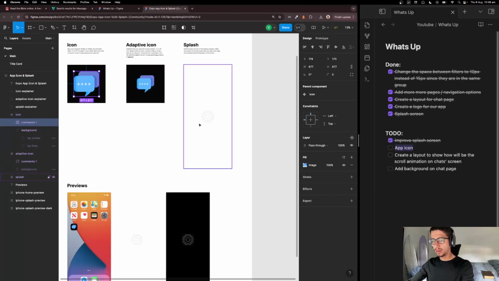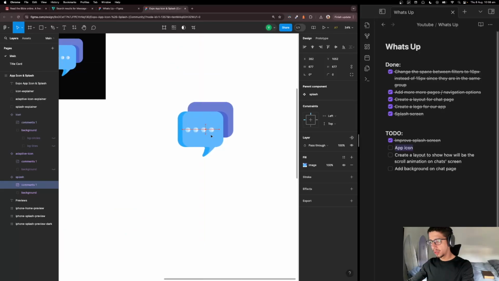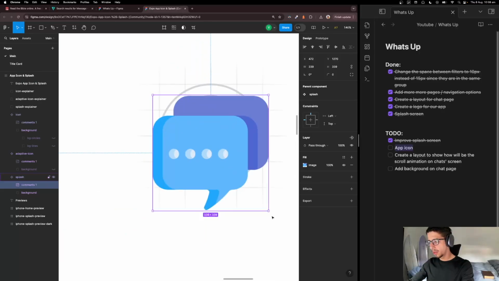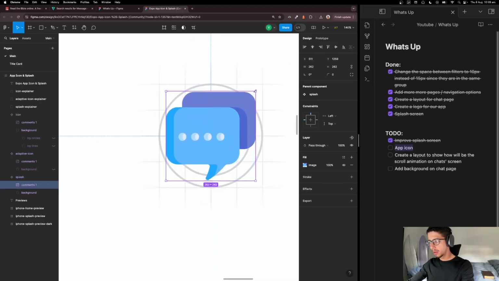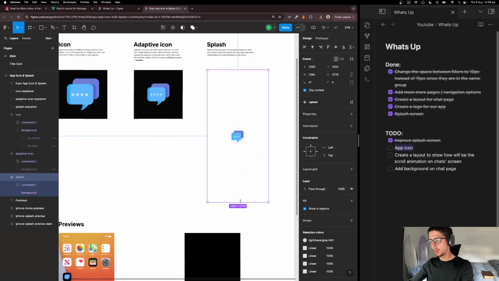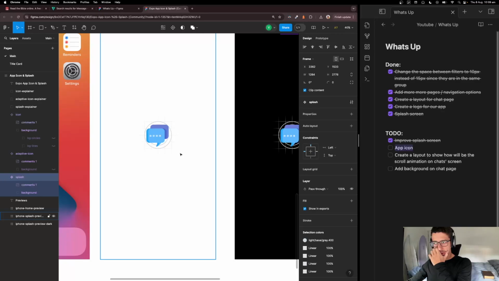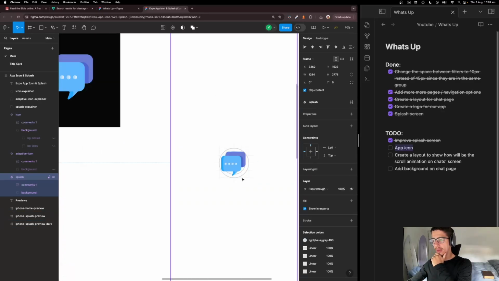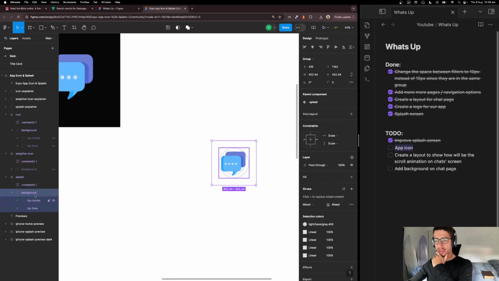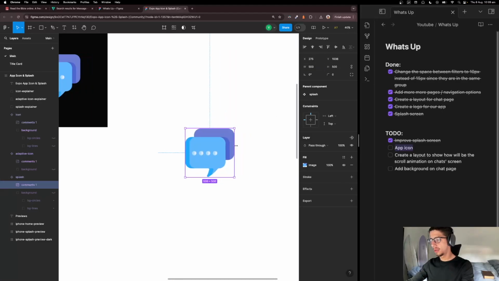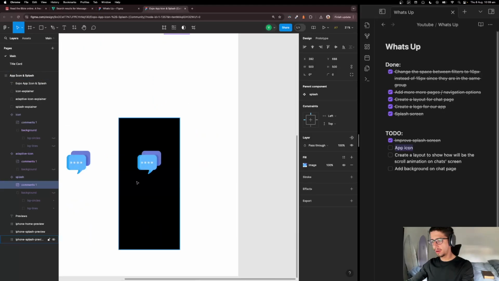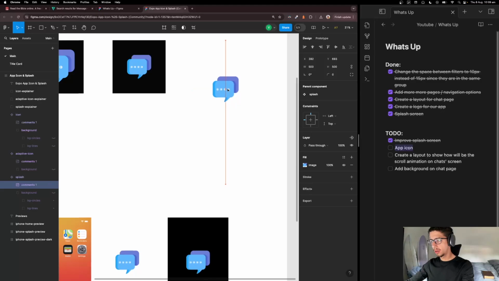We just need to copy the icon, come here, paste, and in the middle we will need to put that inside these as well. Maybe smaller, like this. Yeah, let's see. Maybe it's too small, guys. For this splash screen, I don't use to respect this size of the circles. So what I'm going to do is just ignore that. Let's put like 500, and let's find the best position for that. Maybe here. Okay. Yes, looks good.